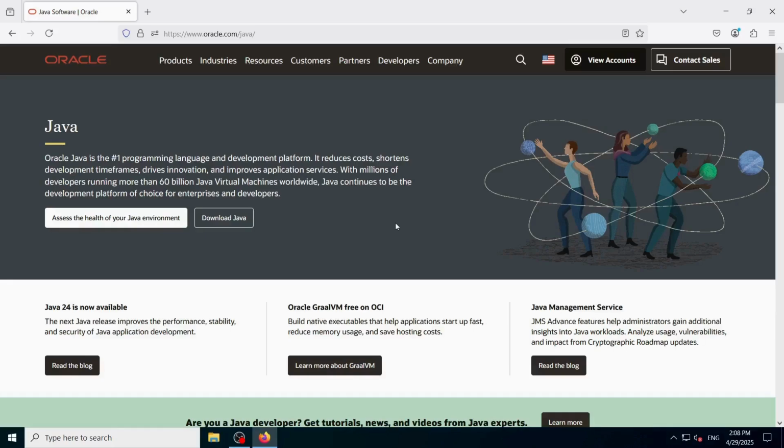So let's first install the JDK, which stands for Java Development Kit, and it's the core tool you need to start coding in Java. I'll show you how to install it properly, step by step.